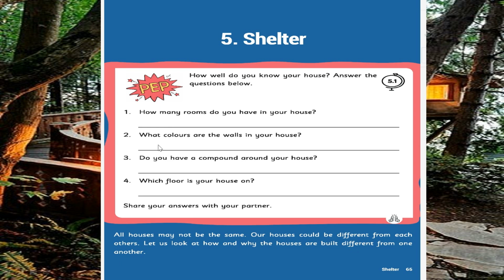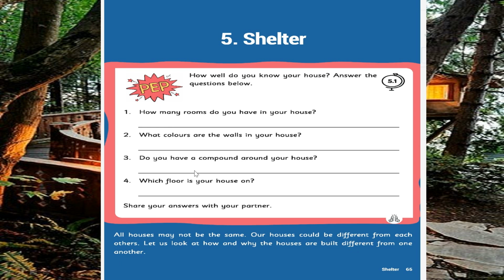First question, I will read one by one. How many rooms do you have in your house? Think and write. Then second one, what colors are the walls in your house? Red color or blue color, green color? Write that color.